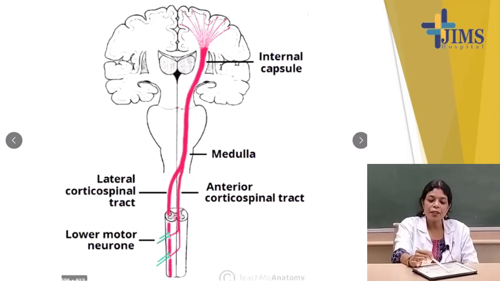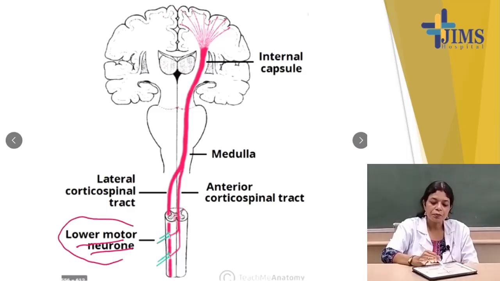From here it will start, but this is the lower motor neuron that will arise from the anterior horn cell in the spinal cord or the cranial nerve nucleus. So, it is the lower motor neuron.